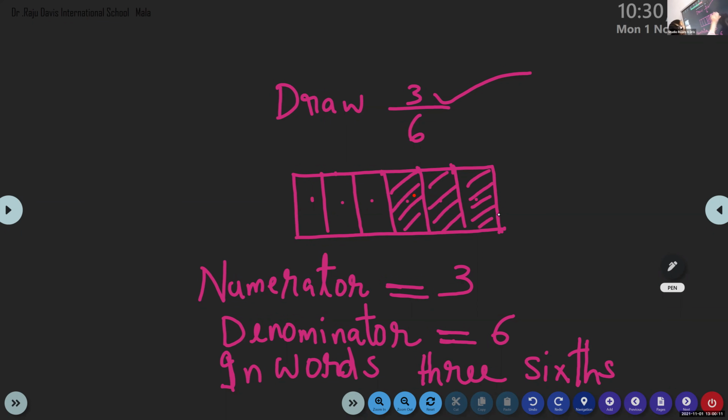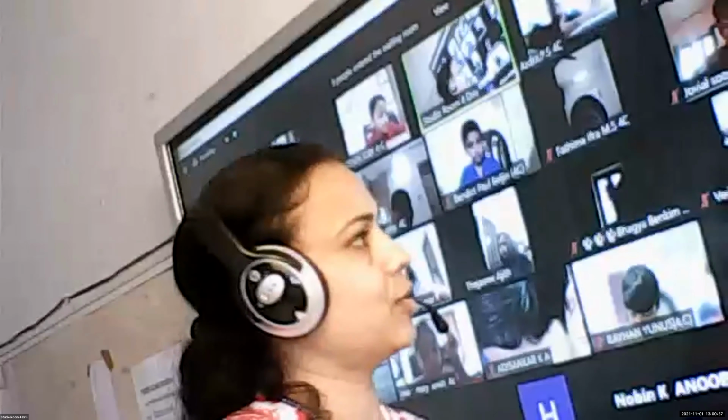So children, you have to revise regularly. Today, before winding up, tell me what is equivalent fraction? Same part of a whole. Okay, same part of a whole. Very good. So children, we can continue equivalent fractions in our next class.